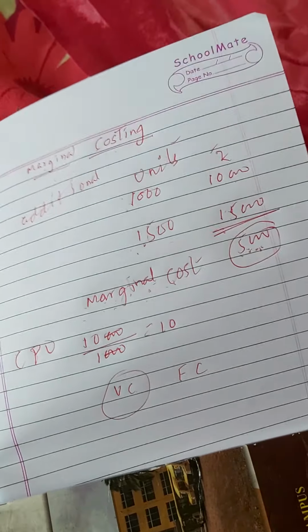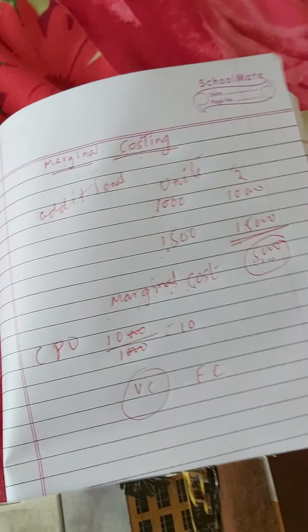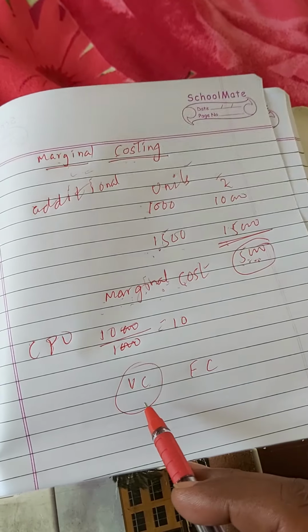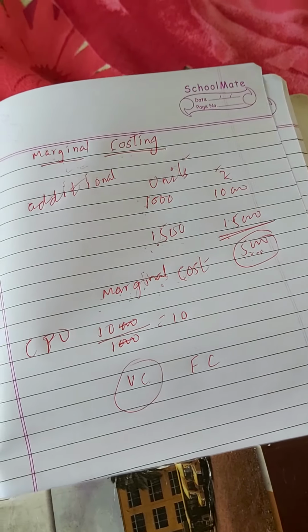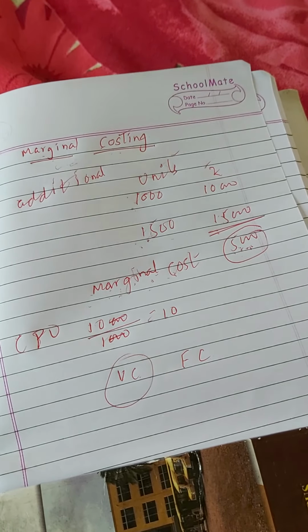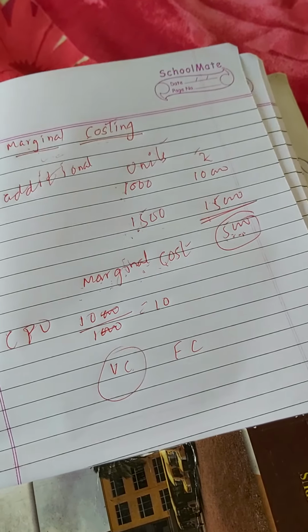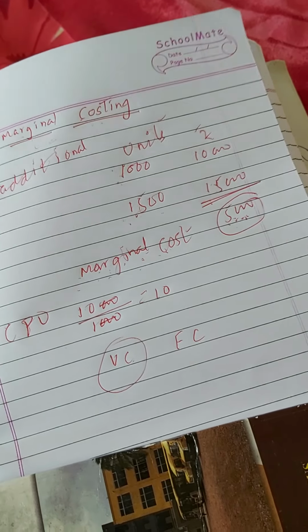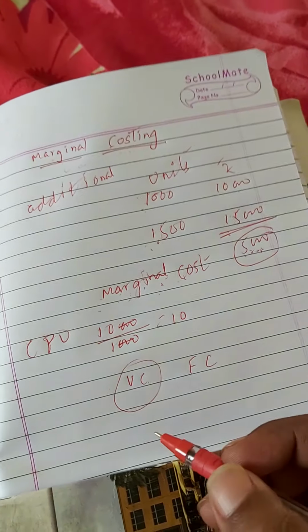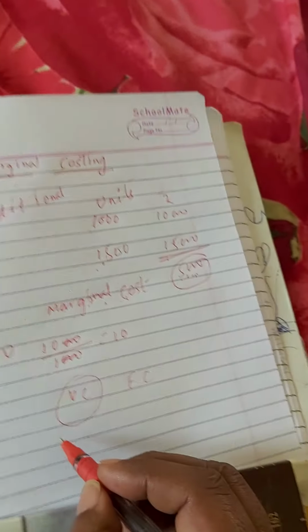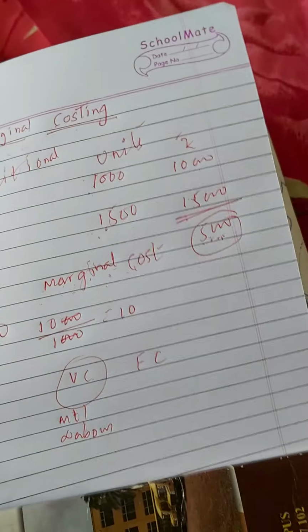Already in the previous semester I have discussed with you what is variable cost and what is fixed cost. So once again I will explain. Variable cost is nothing but a cost which varies according to the quantum of production. According to the increase or decrease in the production, that cost also varies from one time to another time. Such cost is called a variable cost. What are the examples of variable cost? That may be material, that may be labor.